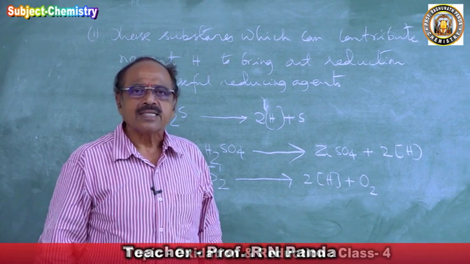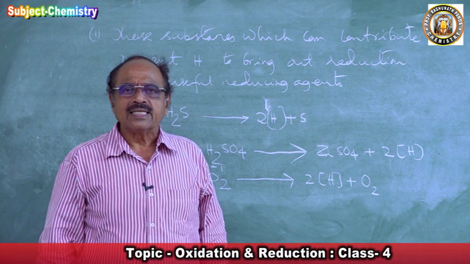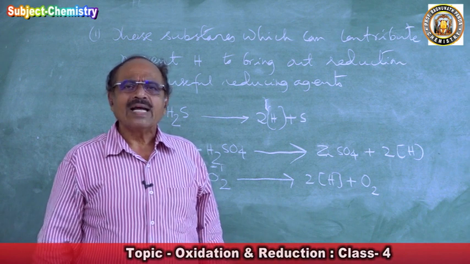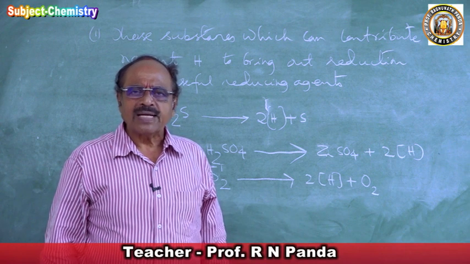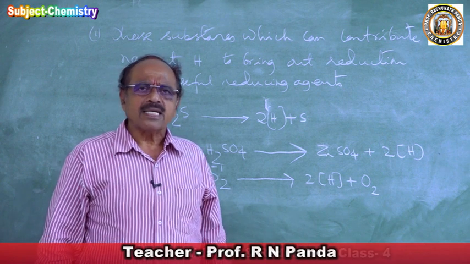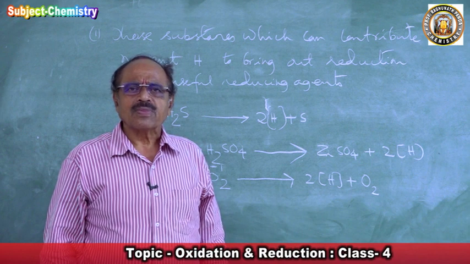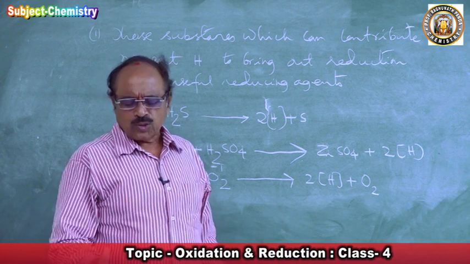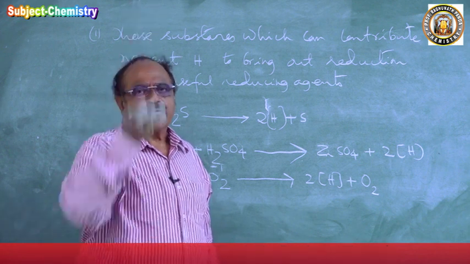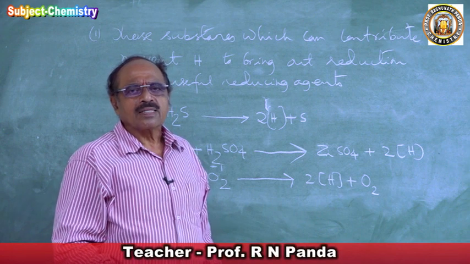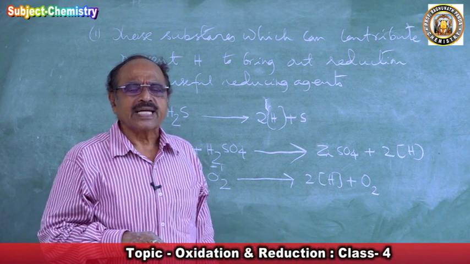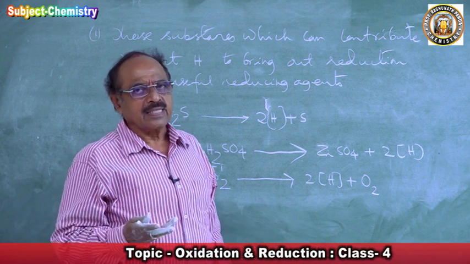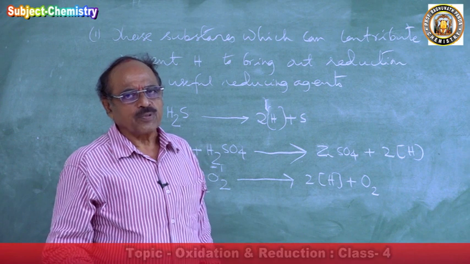Hydrogen has combined with oxygen to form hydrogen peroxide, which is stable. Why will it give hydrogen? Because, as I just told you, when you throw something up, it comes down. The elementary, pure state is the most stable state for an element.